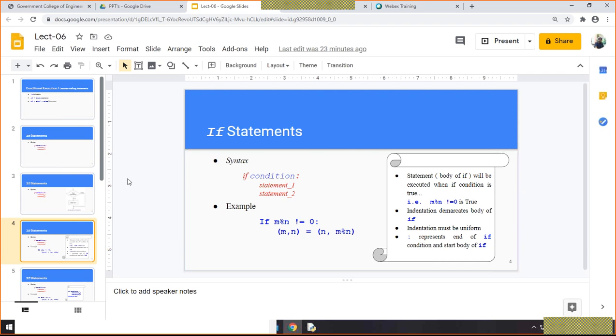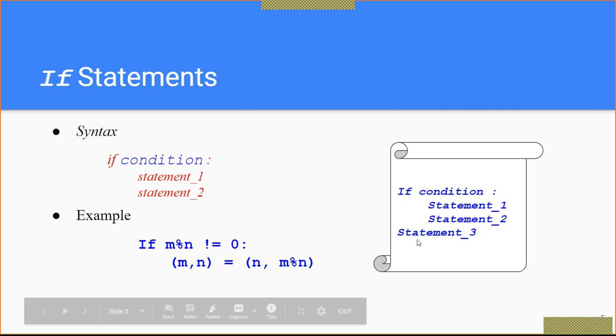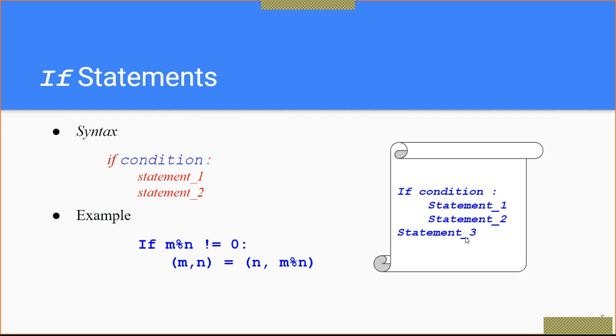So what is the meaning of this? Statement 1 and statement 2 are the body of this if, but statement 3 is not part of this if statement. So this statement 3 is outside your if condition. Just keep that in your mind.